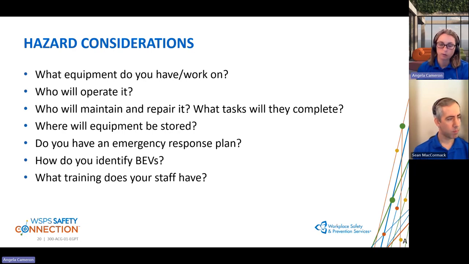Where are we storing the equipment and tools when we're considering whether the battery is in a good condition, end of life, or has been in an accident? Because once again, the hazards associated with the battery are going to change. So the intention of this piece of the conversation, before we get into the actual hazards, is to slow down and think. There's going to be a long list, but what is really going to be impacted in your workplace is answering these questions. It is a guided conversation, and it will help you focus on which elements are applicable to you when we go through that hazard list.